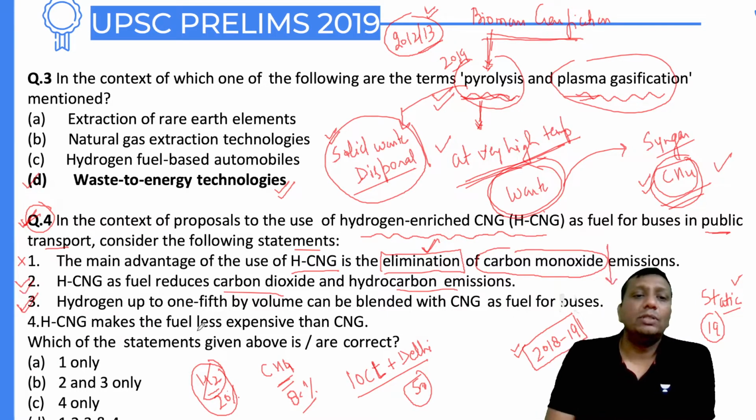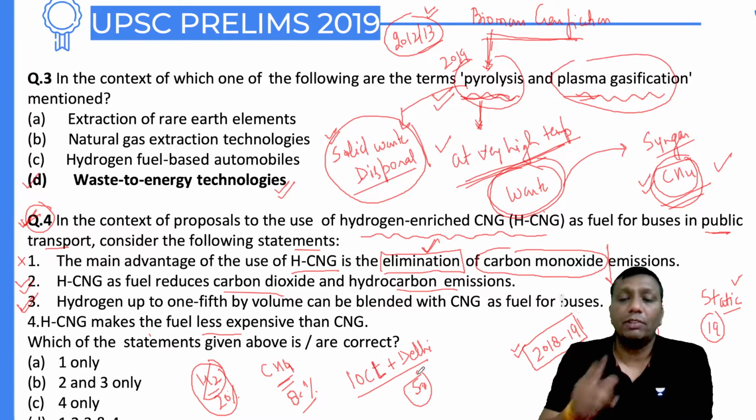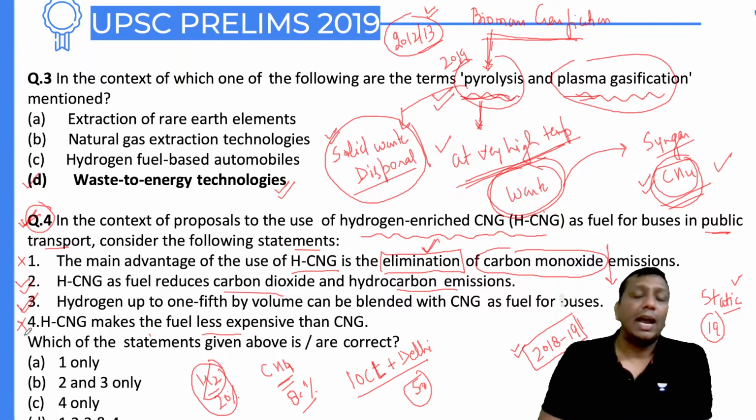Okay, and the next one, guys: hydrogen CNG makes the fuel less expensive. No. The mixing of hydrogen makes the fuel expensive. This is the only drawback in this case, and that's why the fourth statement is wrong. Hydrogen CNG made the fuel costly. So the second and third will be the right answer in this case.